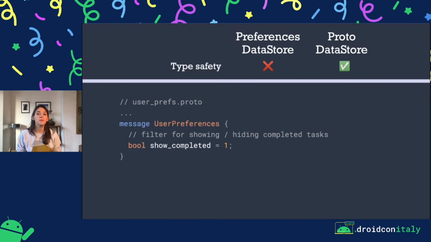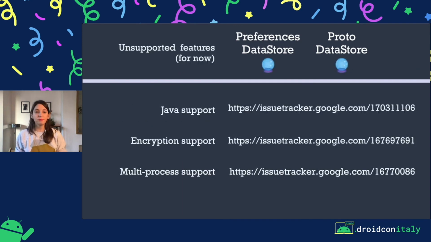And then finally, with Proto DataStore, you get type safety. You no longer have to do that getInt, putInt, but you know exactly the type that you're getting, the type that you're working with. So DataStore is still in alpha, and it has a few unsupported features for now that we actually have in mind, and we actually even started working on.